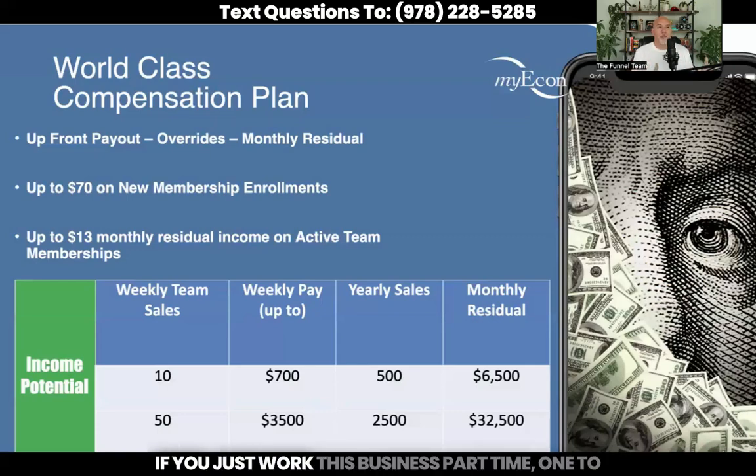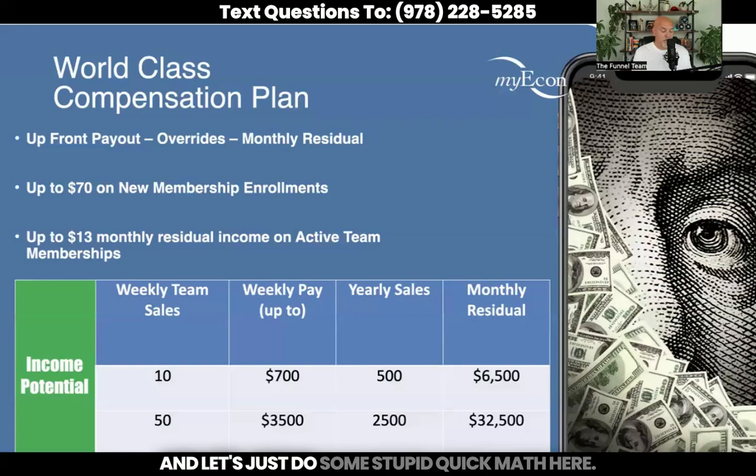If you just worked this business part-time, 1 to 2 hours a day, you shared some content, you brought some people in, and you had 10 team sales per week, at the end of a year, you would be making about $6,500 per month. Like, wouldn't that be worth it? Wouldn't that be worth it for you to have an extra income of $6,500 per month?